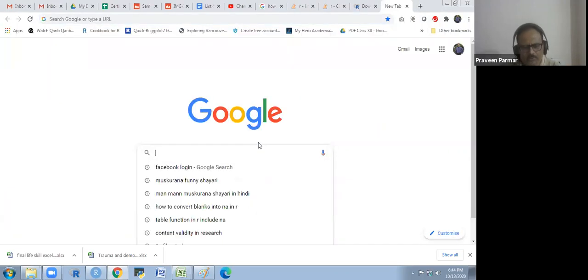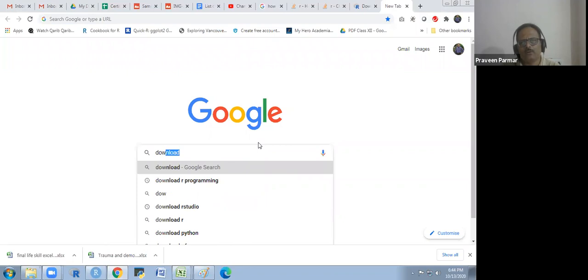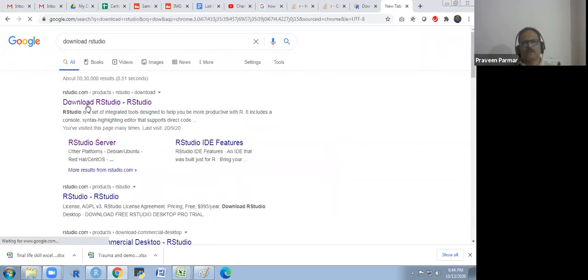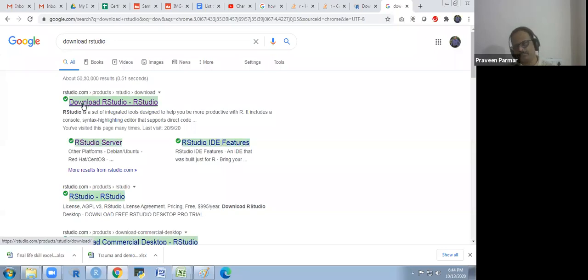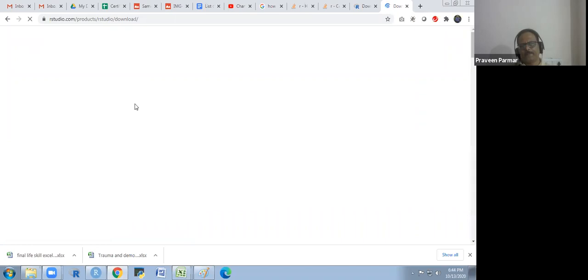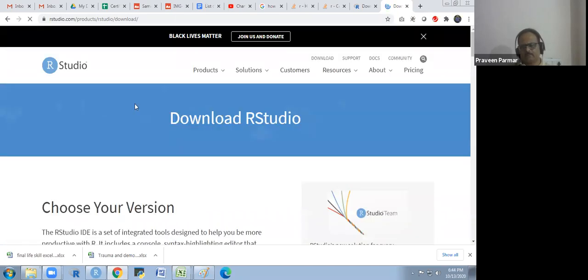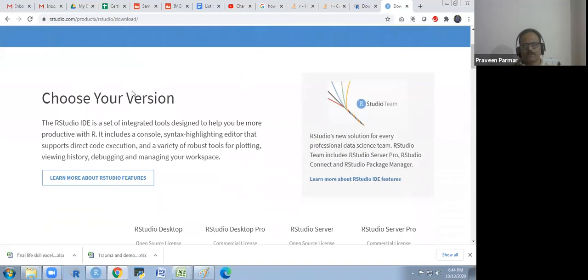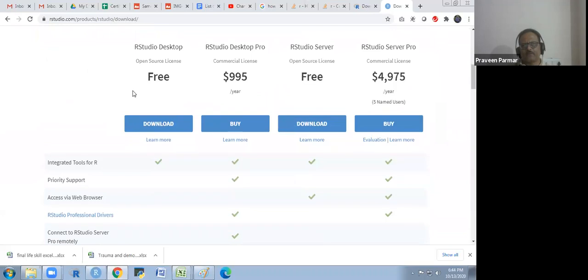you just type "download RStudio", and you will get rstudio.com. You click on it. It takes less than a minute, it's not a very big software. You will use RStudio Desktop, which is free.